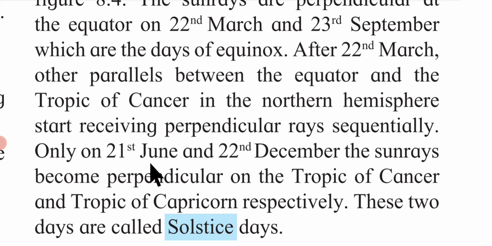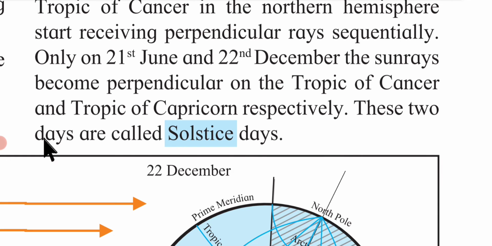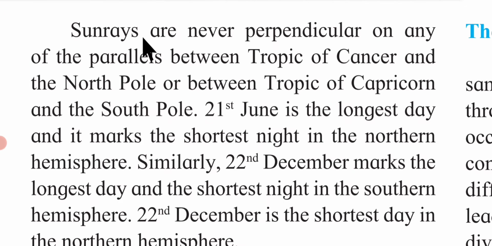Only on 21st June and 22nd December, the sun rays become perpendicular on the Tropic of Cancer and Tropic of Capricorn respectively. These 2 days are called Solstice Days. Sun rays are never perpendicular on any of the parallels between Tropic of Cancer and the North Pole or between Tropic of Capricorn and the South Pole.